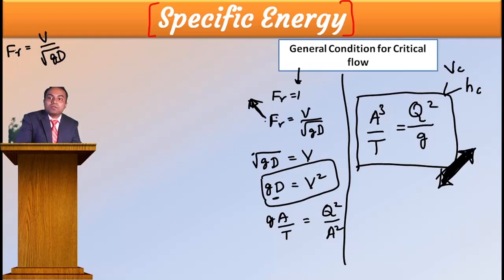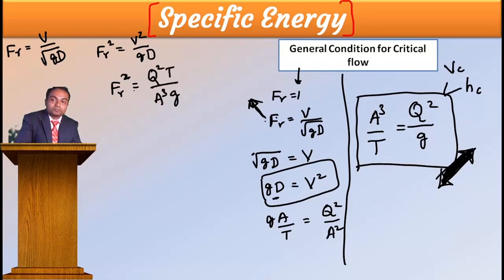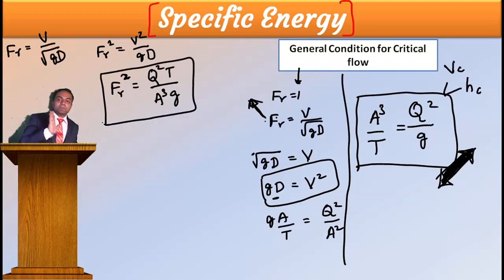If I make Fr squared, it is V squared by gD, which is Q squared by A squared, with D equal to A by T. Simplifying all, Fr squared is Q squared T divided by A cubed g.